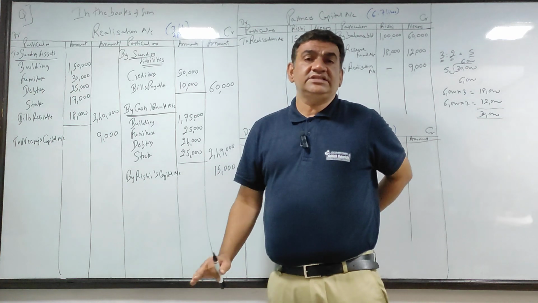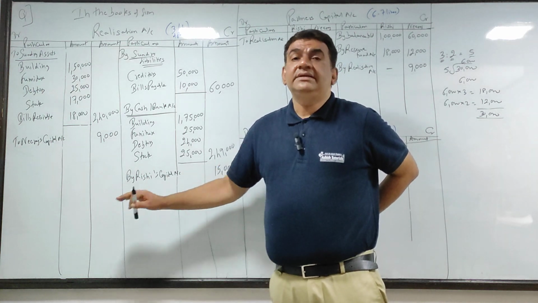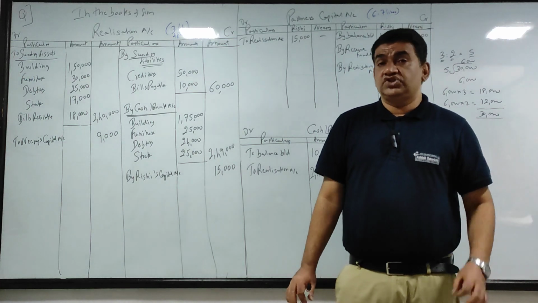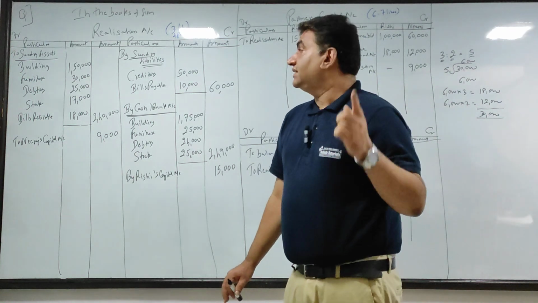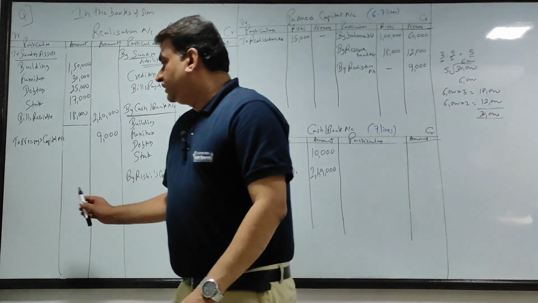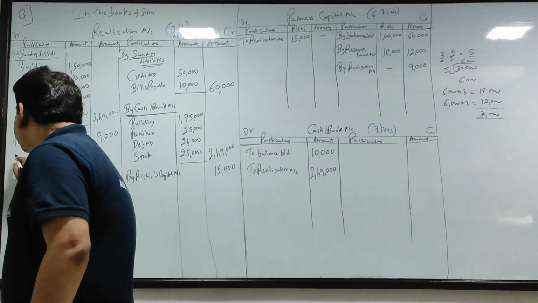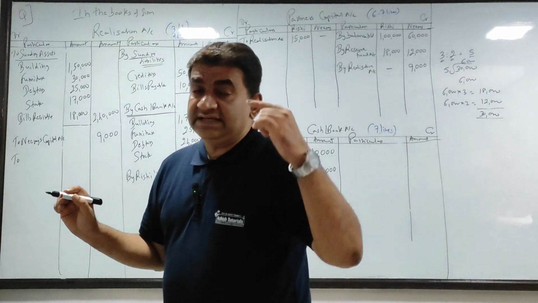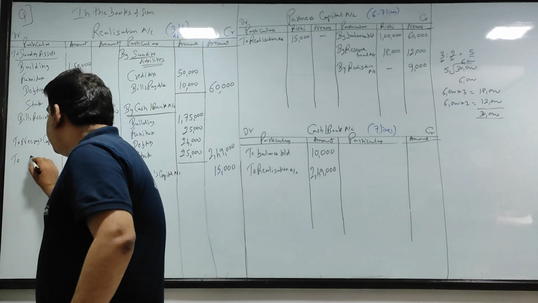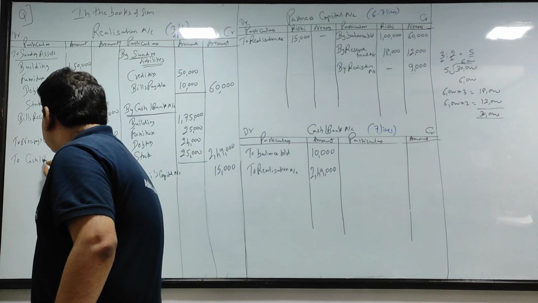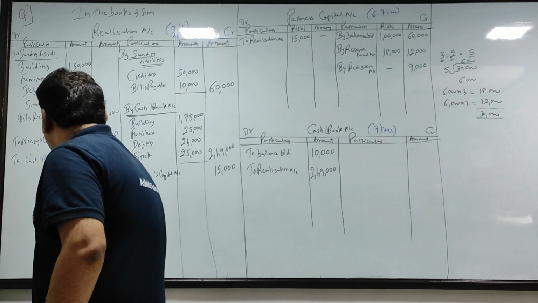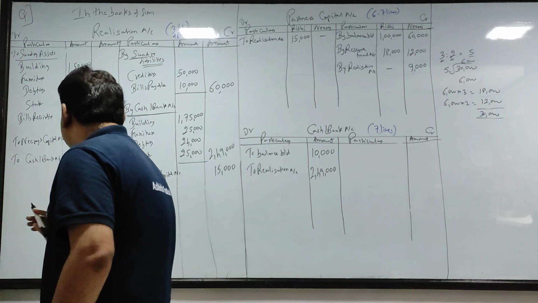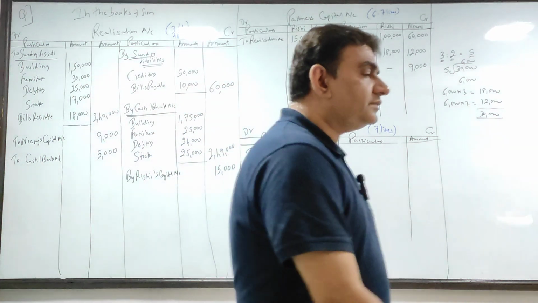Any expense in this chapter, debit realization. Any income in this chapter, credit realization. So expenses, debit realization, come to the debit side of realization. Now, when you incur expenses, nothing is mentioned, you will pay, money goes out. So to cash bank account, that is 5,000.